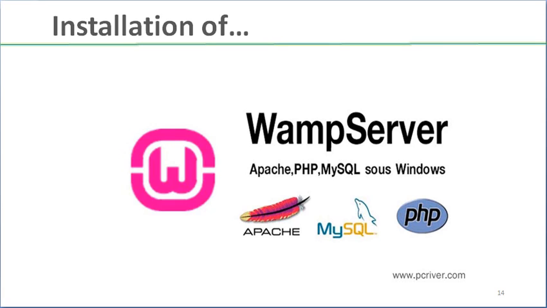WampServer is the software which provides us the facility of Apache, which is the web server, and PHP is the application server, and MySQL is the database server, where we should create our database and then continue the process of the WordPress software.